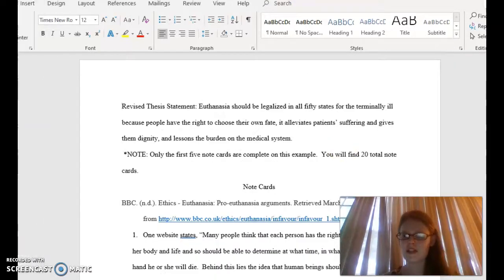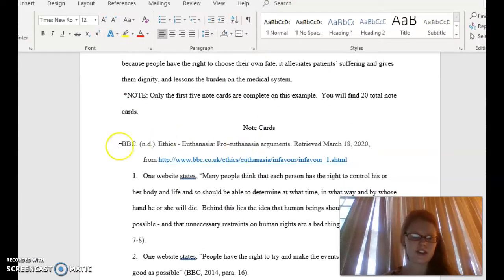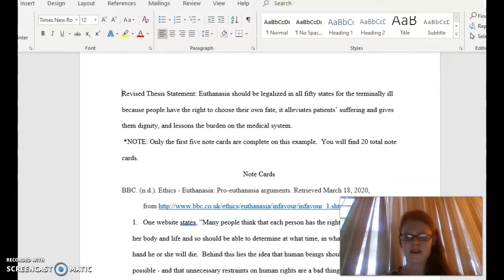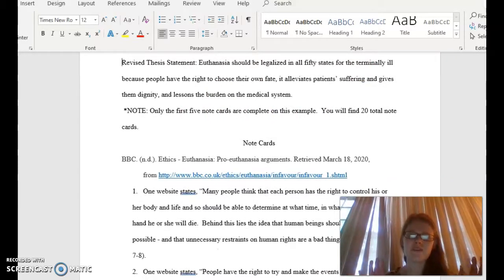I also quickly wanted to talk to you guys about how to do your references page. This is my example for the note cards assignment. Basically, for your references page, here's what I want you to hear me on. You are only copying and pasting the sources that you actually use in your paper, right?